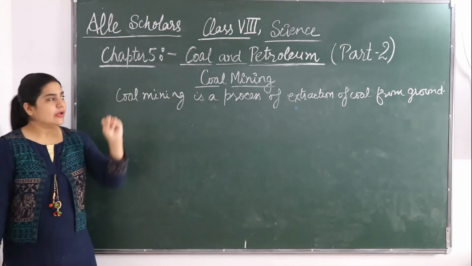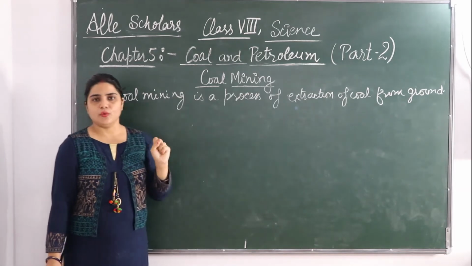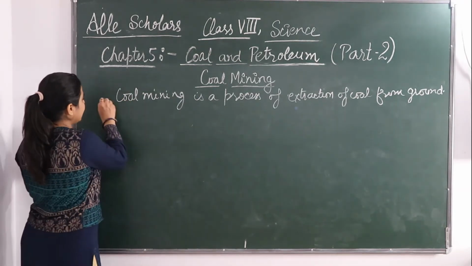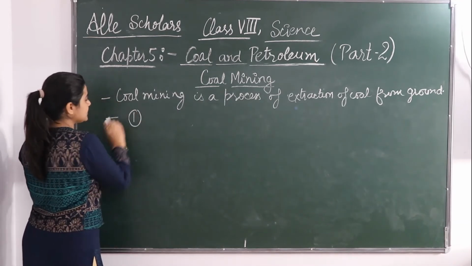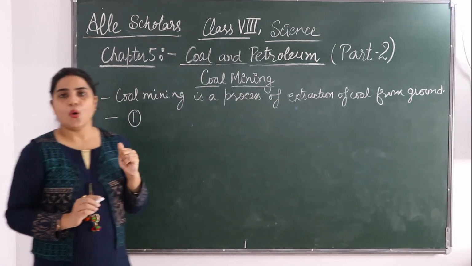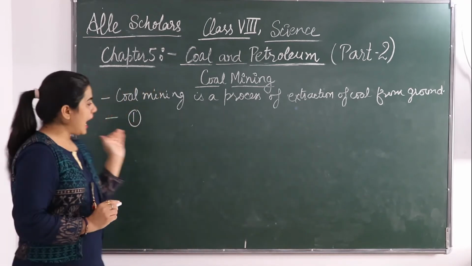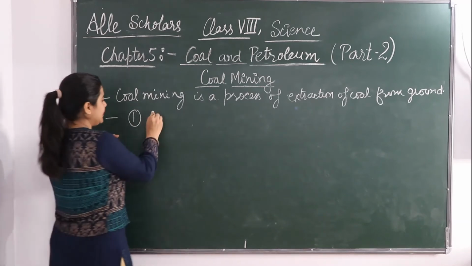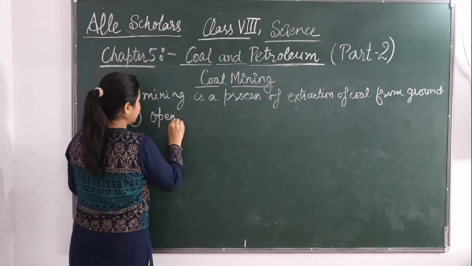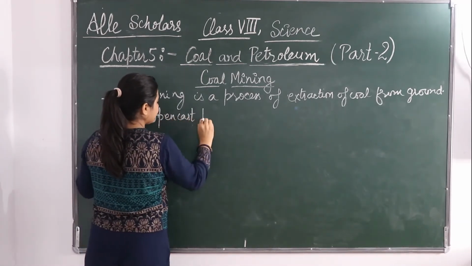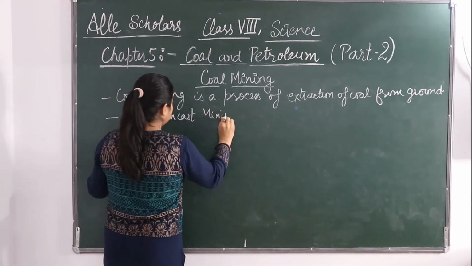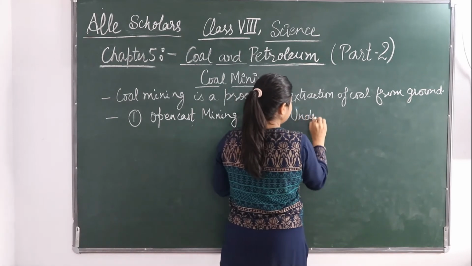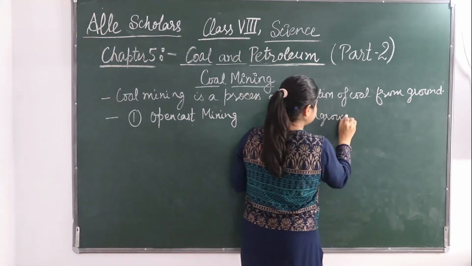Okay, now if we divide the types of coal mining, it is basically of two types. Okay, coal mining can be of two types. The types are open cast mining and underground mining. Okay, so first I will tell you about open cast mining. And the second one is underground mining.